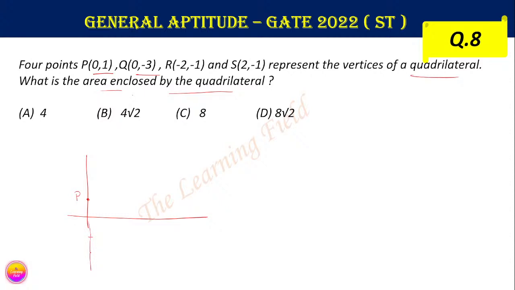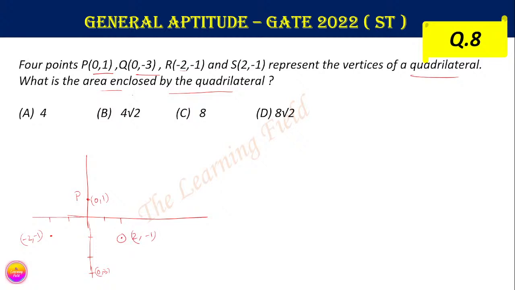Then the next one is minus 2, minus 1, so this one is the point minus 2, minus 1. And S is 2, minus 1, so this is the point 2, minus 1.